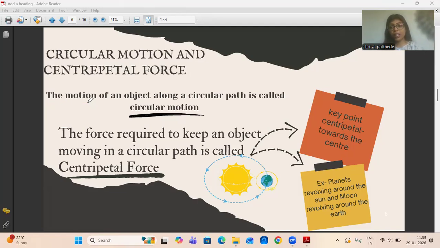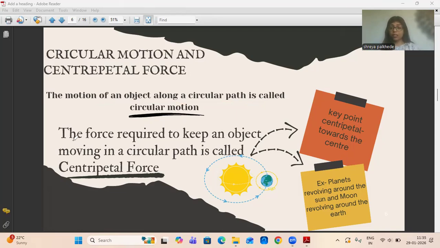When something is moving along a circular path, when something follows a circular path while moving, then this motion is called circular motion. Please consider it to be a circle, even if it doesn't look like a perfect circle. So whenever an object is moving along a circular path, tracing a circular line, the motion of that object is called circular motion.